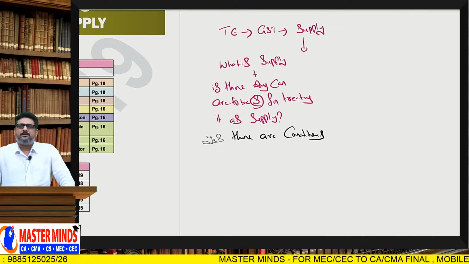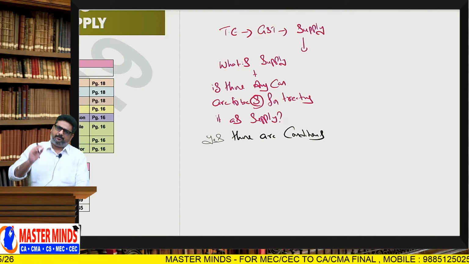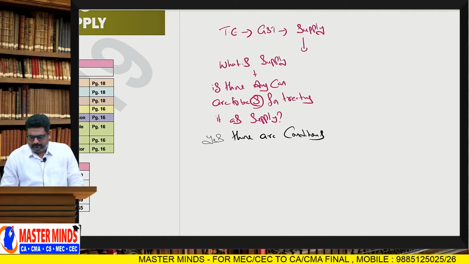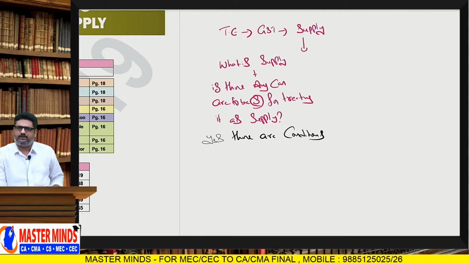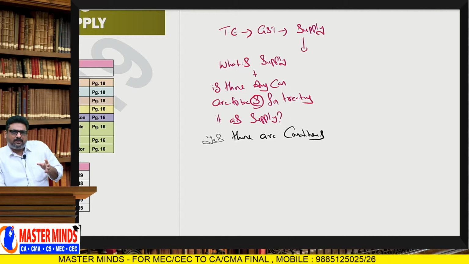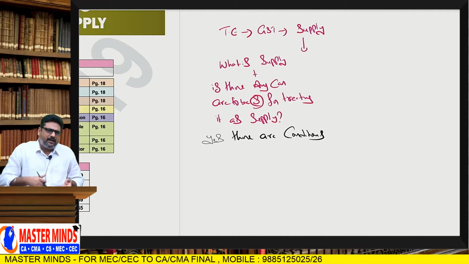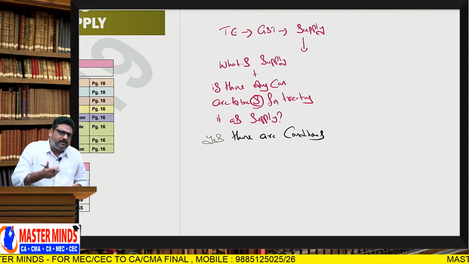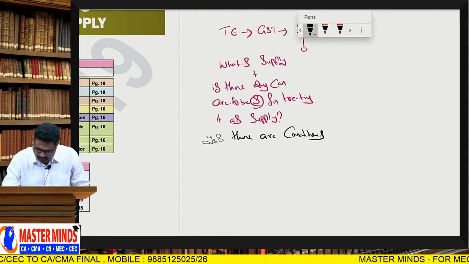Okay. Sir, okay, if conditions are satisfied, then it is a supply. That is okay. Then sometimes conditions may or may not be satisfied, no?